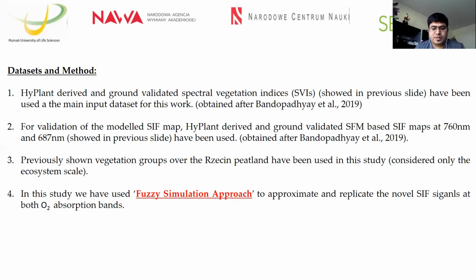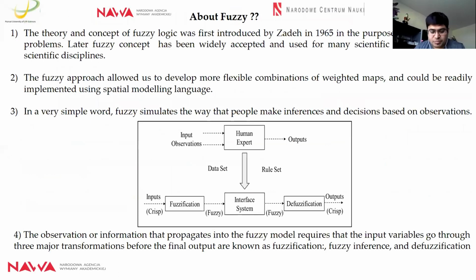So the model is termed as fuzzy simulation, the fuzzy model. Fuzzy is a very common model in spatial modeling techniques, which was developed in 1965 by Zadeh, and it basically handles complex problems. But many scientific studies later on, across different scientific disciplines, adopted this method. The fuzzy approach allowed us to develop a more flexible combination of the weighted maps, and could be readily implemented using spatial modeling techniques.